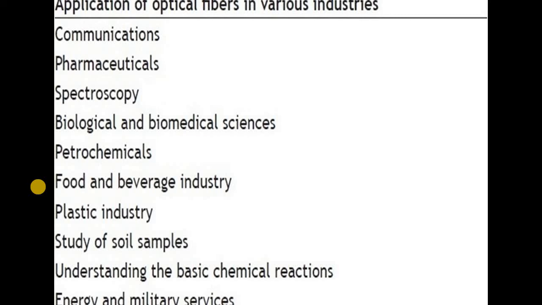That is also used for petrochemicals, and it is also used in food and beverage industries, meaning in preparation of food, using sensors. Beverage means drinks, so it is also used for preparing drinks. And plastic industry: as I said, optical fibers are mainly used for decoration purposes, so they are also used in the plastic industry. Then study of soil samples, because they are good sensors, for understanding basic chemical reactions.